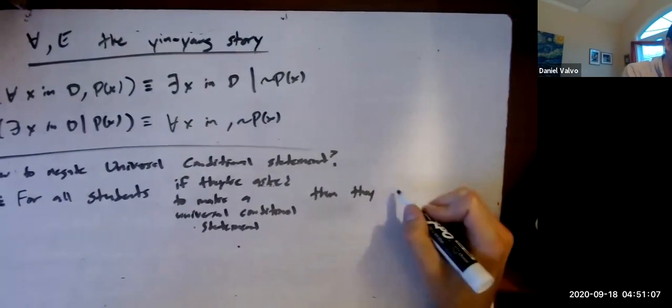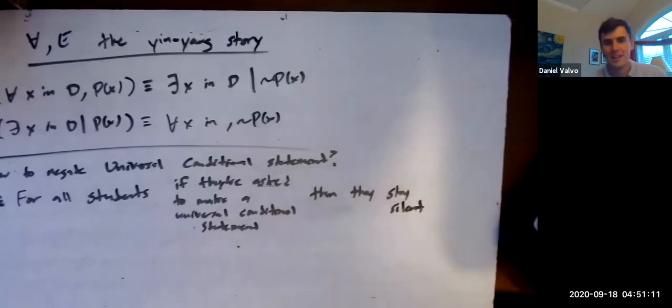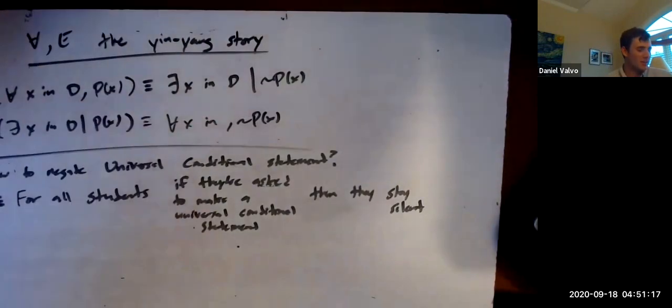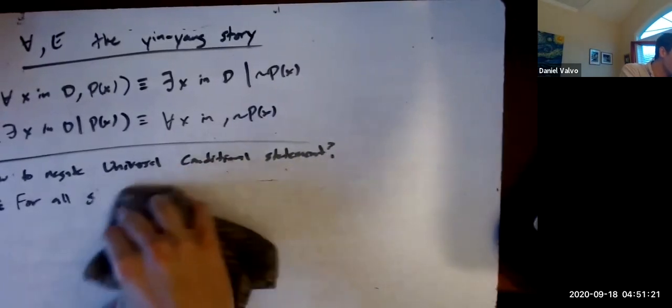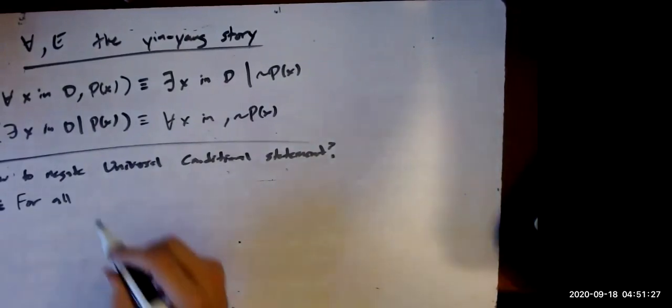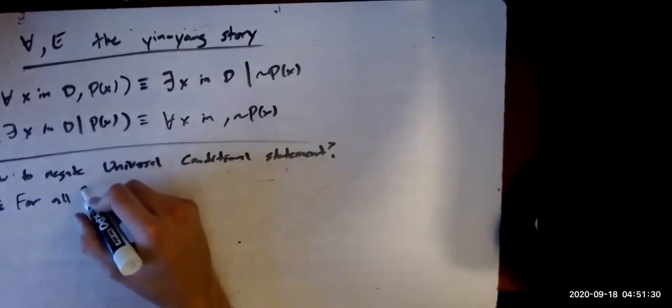They stay silent. I didn't want to have to do that. Do I want to have to call you out? No, I'm not going to do that. That one's just too long to write down. What if we say like for all? I got you. What's up? All right, I'm not gonna stay silent on this one.